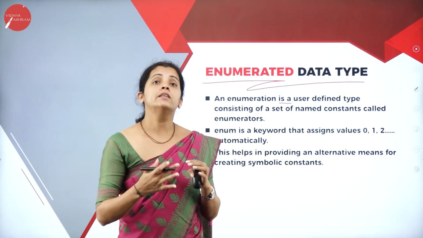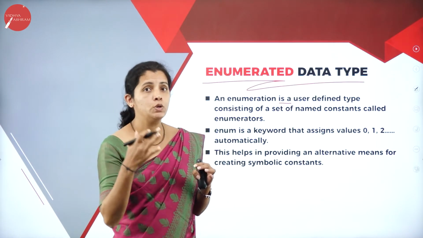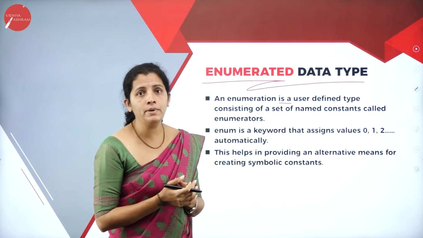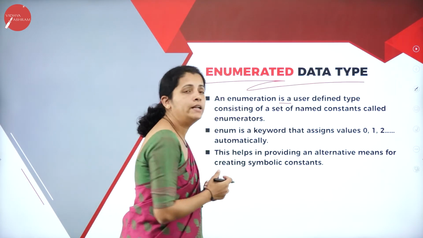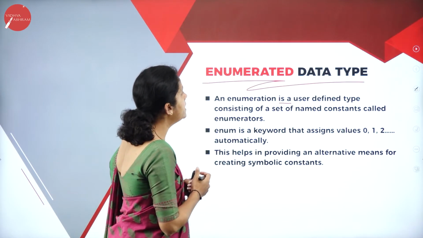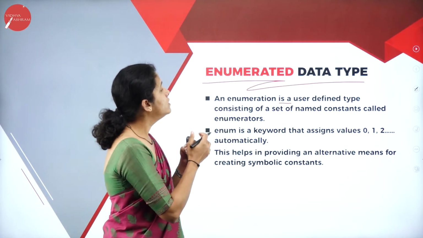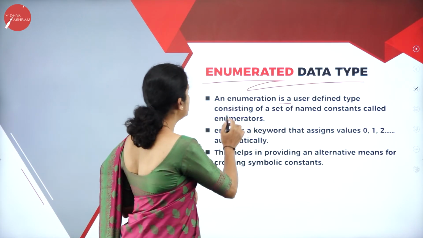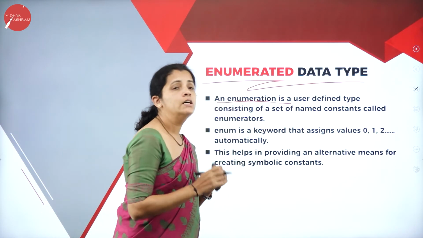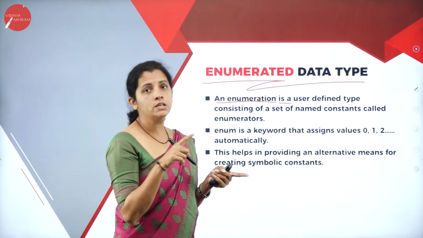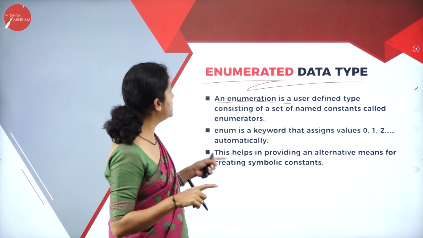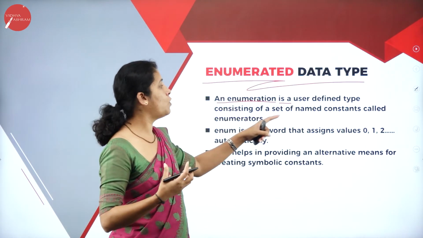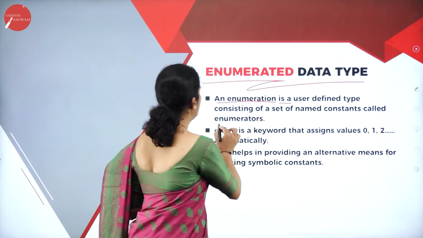They can create their own data type by using fundamental data type, and the best example here is enumerated data types, and it consists of set of named constant. So what is enumeration here? It is an example for user data type. Along with that, it includes some set of named constants called enumerator.